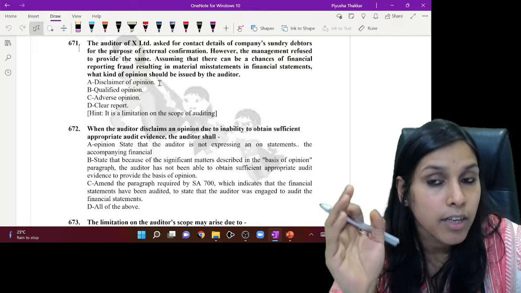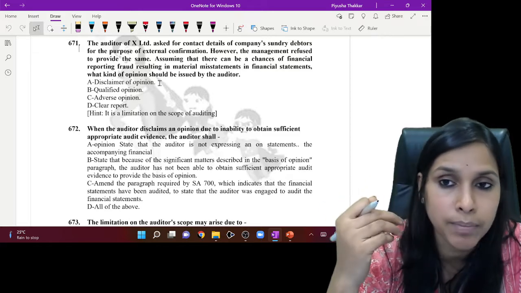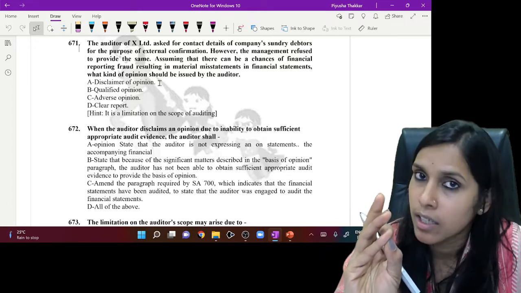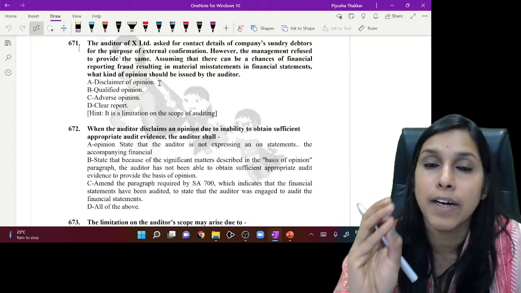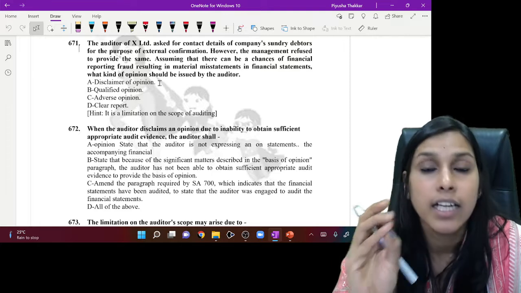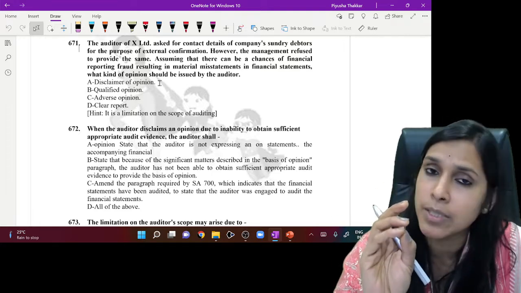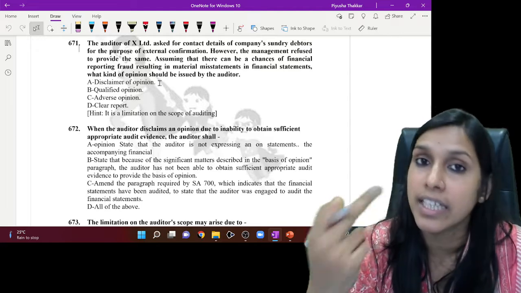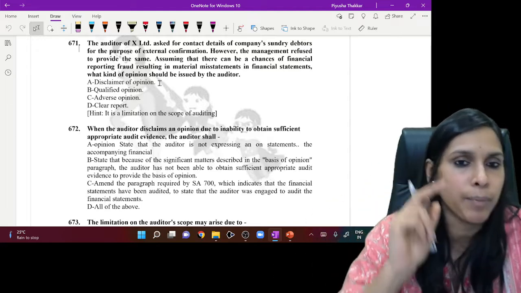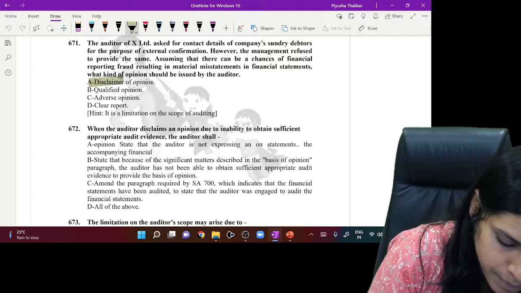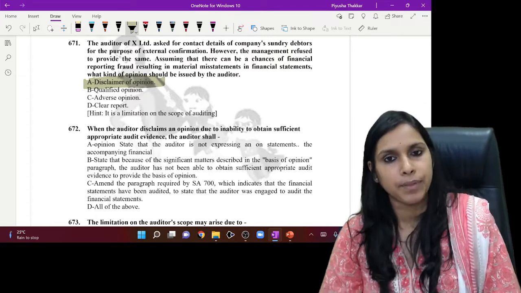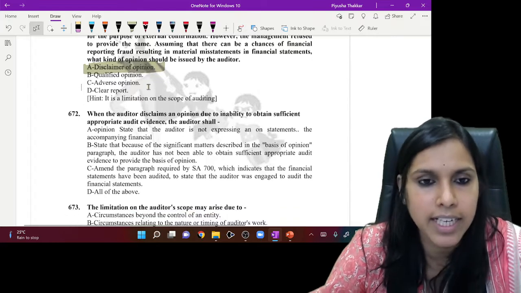See, understand. Contact details are not being provided for the company's sundry debtors. So there is inability to obtain sufficient and appropriate audit evidence, right? Now, is it material? Absolutely, yes, it is material. Can it result in fraud? Yes. So, is it pervasive? Yes. So in this case, the ideal opinion that should be issued is disclaimer of opinion. Okay, let's go ahead to the next question.